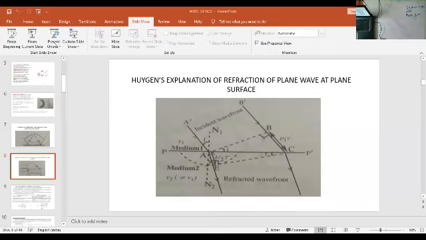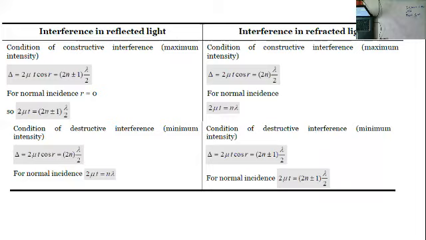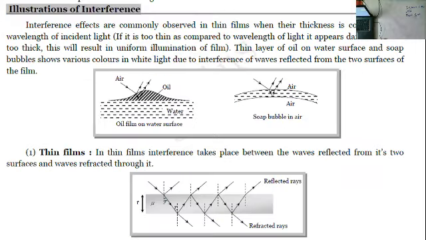Before that, we will go through the different formulae we are using, and then discuss how to derive them. This is an illustration of interference based on thin films. Interference effects are commonly observed in thin films when their thickness is comparable to the wavelength.